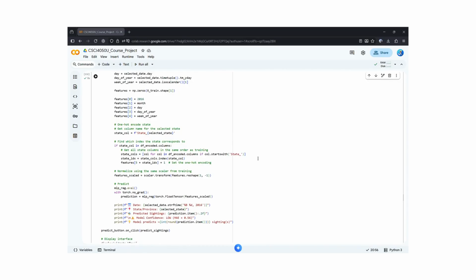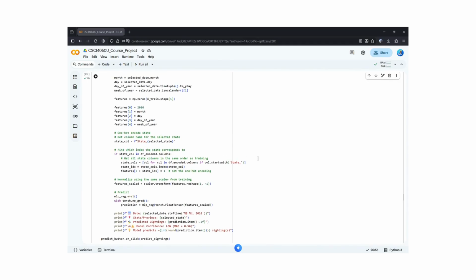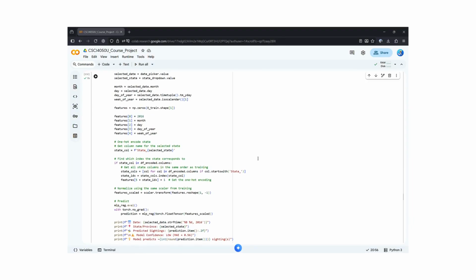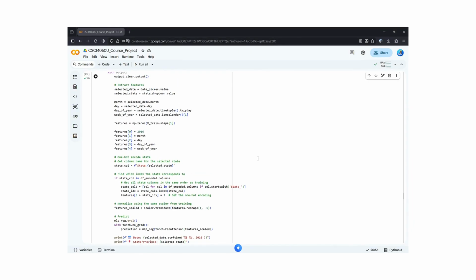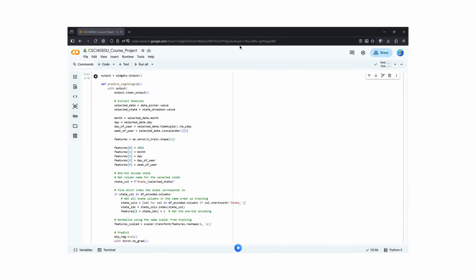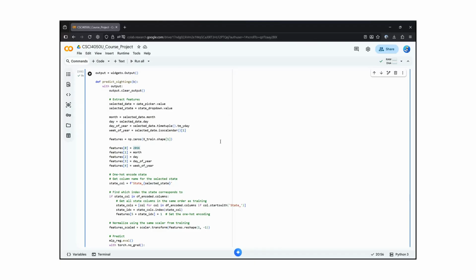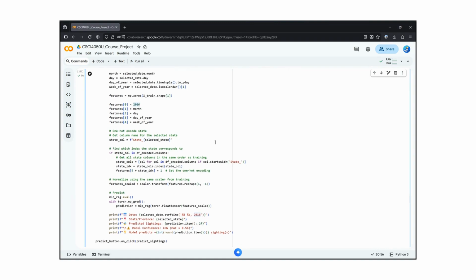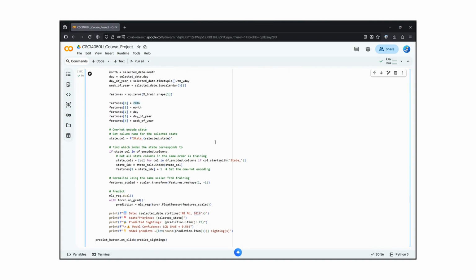It uses the original scikit-learn scaler object to normalize this input. This step is crucial as it ensures the input is scaled in the same way as the training data. Once this input vector is prepared and scaled, the model is executed. The normalized vector is passed to the trained model, which performs a forward pass to generate a new prediction.